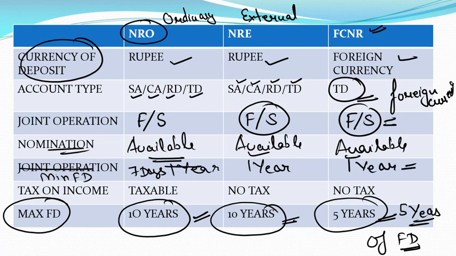And the last point is tax on income. NRO is taxable, and in NRE there is no tax, and in FCNR there is no tax. So here we have discussed in brief some important questions regarding NRE accounts. In our next session we will discuss 10 similar questions, and we will also explain some important concepts alongside the discussion.